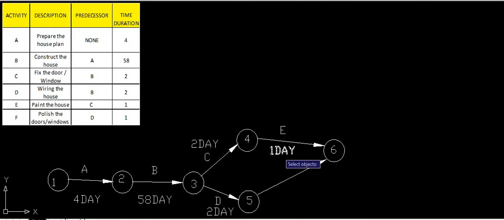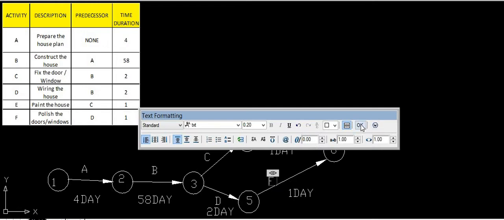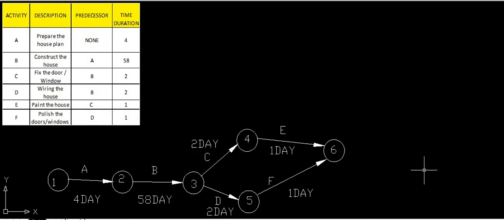Again, how many days are required? The same, 1 day is required, so we will write this as 1 day. What is the activity? We have given this activity the name F, so we will write down F. In this way this will represent the network diagram.